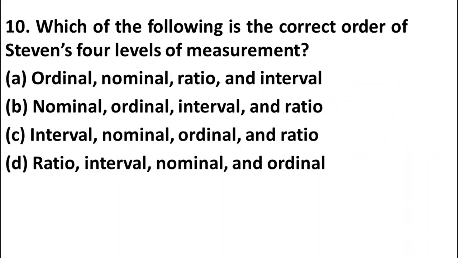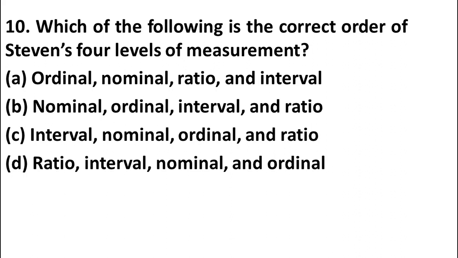Which of the following is the correct order of Stevens 4 levels of measurement? Friends, Stevens has given 4 levels of measurements. Option A, ordinal, nominal, ratio and interval. Option B, nominal, ordinal, interval and ratio. Option C, interval, nominal, ordinal and ratio. Option D, ratio, interval, nominal and ordinal.